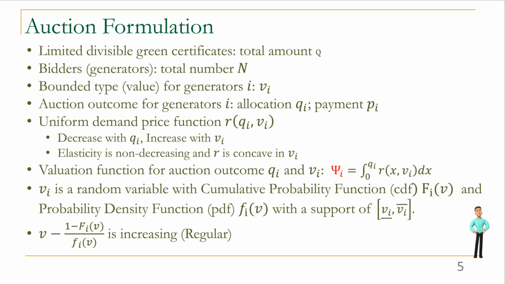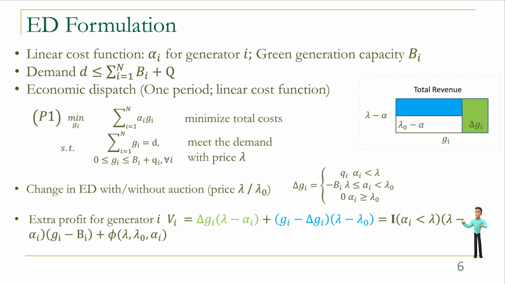Then we also assume Vi as a random variable with cumulative probability function, CDF, big Fi(v), and probability density function, PDF, small fi(v), with a bounded support. We also assume Vi is regular, which means this term is increasing. Then we turn to the ED's formulation.